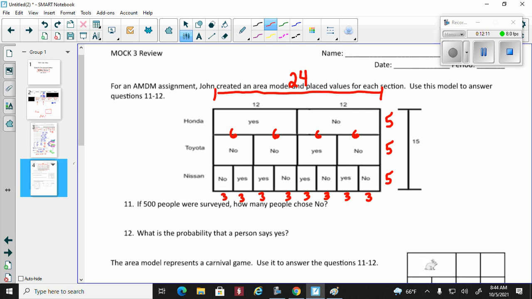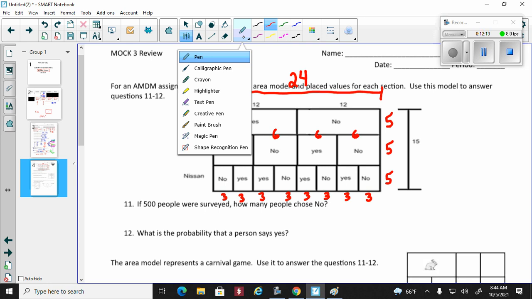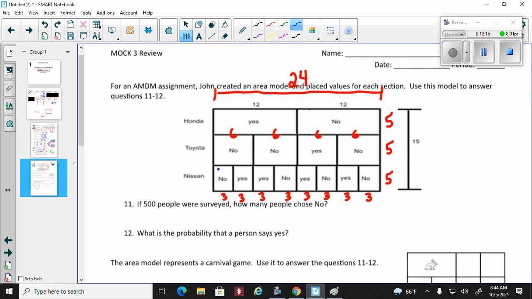Now we have to multiply to find the area. So the area would be 15, because 3 times 5 is 15, 15, 15, 15, 15. This would be 30, 30, 30, 30, and then that will be 60, and that will be 60.